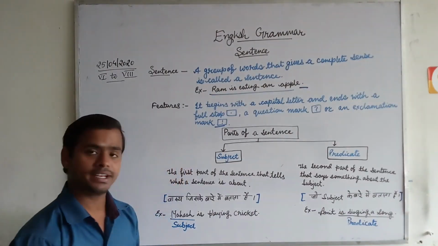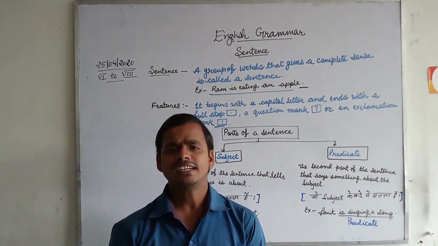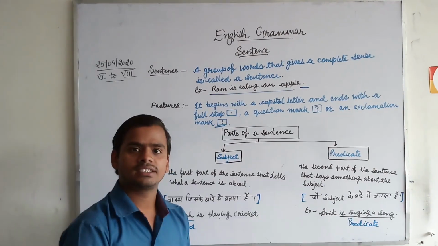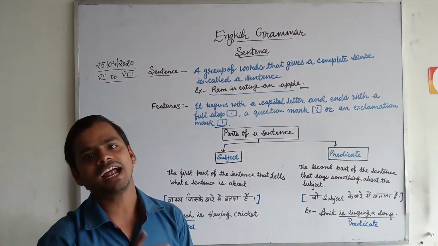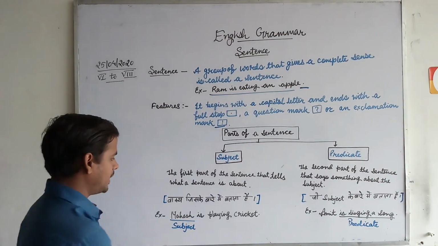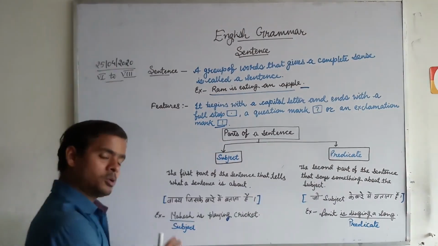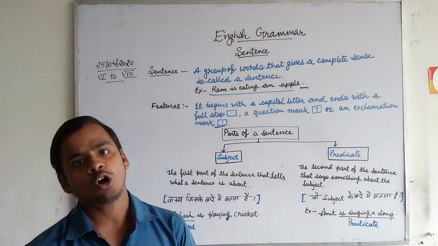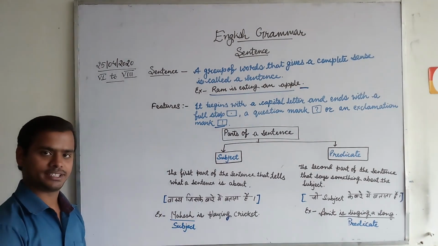And what about predicate? The second part of the sentence that tells about the subject. It is very easy to understand. A sentence tells about something, that is the subject, and something that is told about the subject, that is the predicate. Like if I write a sentence, Mahesh is playing cricket, I am talking about Mahesh. Mahesh is the special person that I am talking about, so Mahesh is the subject over here.